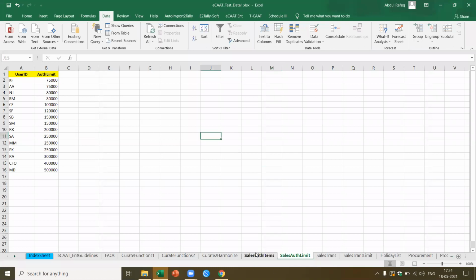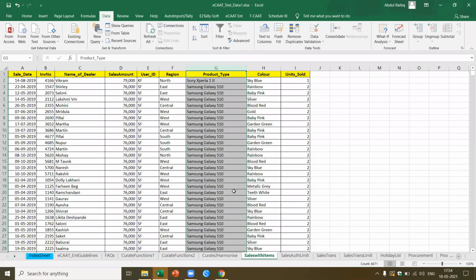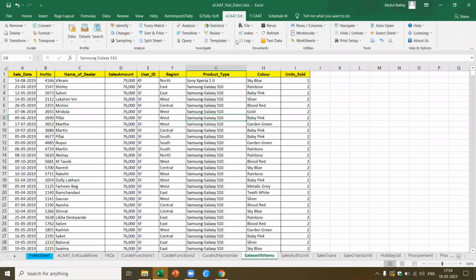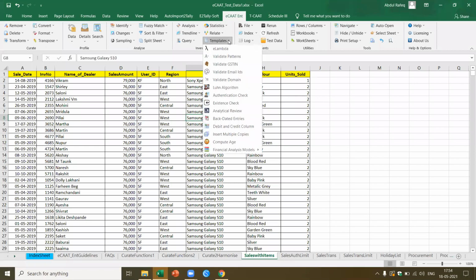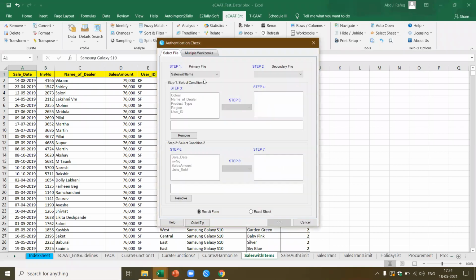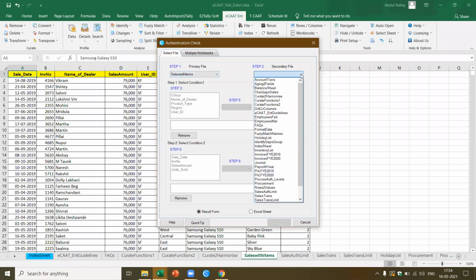I'll do this in two ways. I think I'll take another 5 to 10 minutes. Let me close and come back. ECAT Enterprise. I'm going to use a function. Let me go directly to the template. Yes, I've got a specific function called authentication check. Now here, I should be clear about what I'm going to select. Two fields: sales with items. Here I'm going to select sales, sales authorization limit. Yes, this is what I wanted.